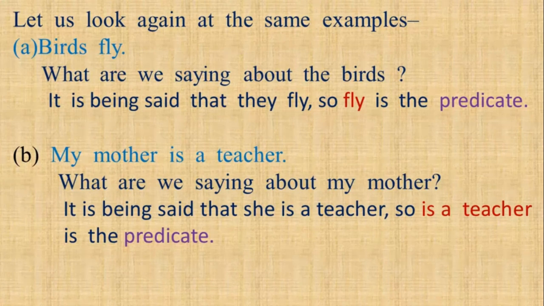Now see, in the same way in the other sentence, my mother is a teacher. My mother is the subject. And what is said about my mother? That she is a teacher. So, is a teacher is the predicate in this sentence.